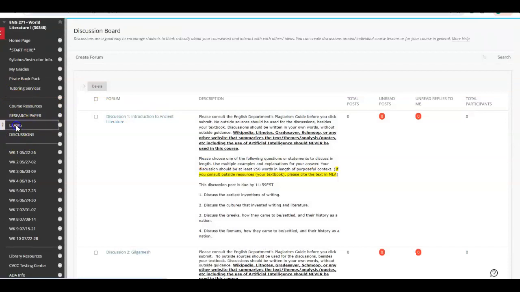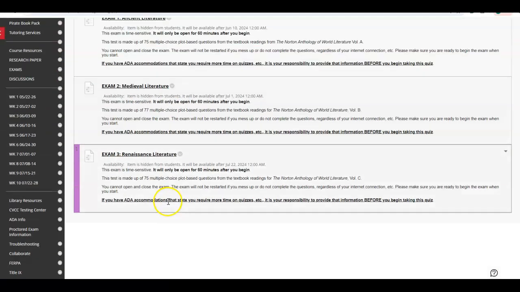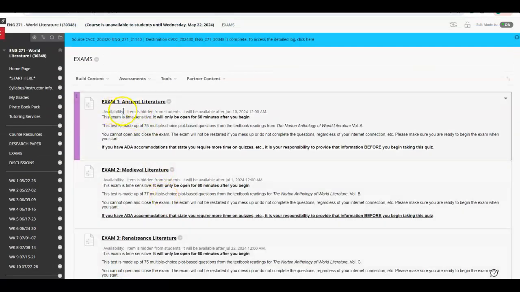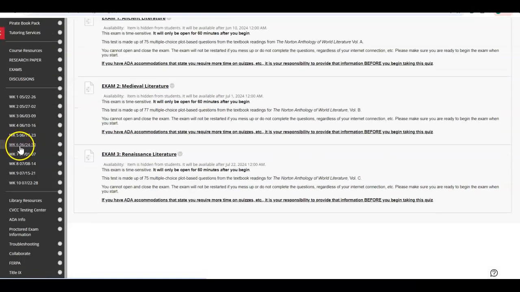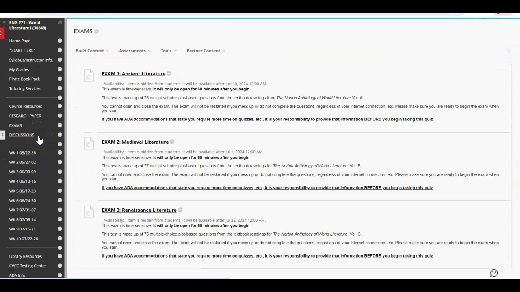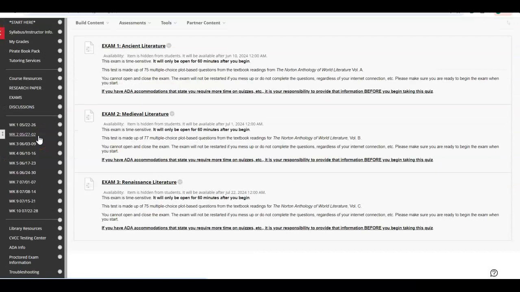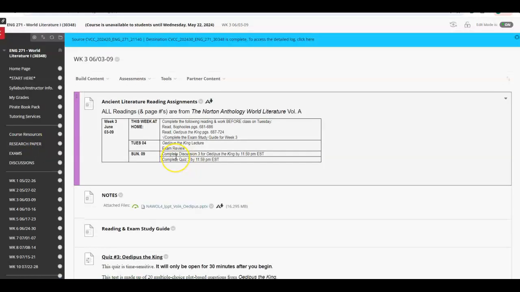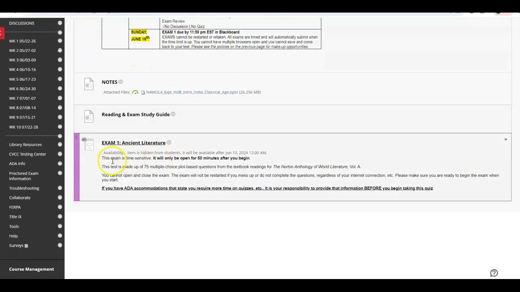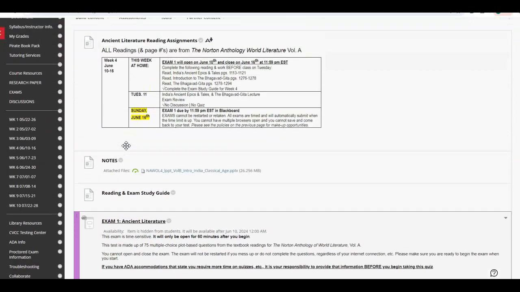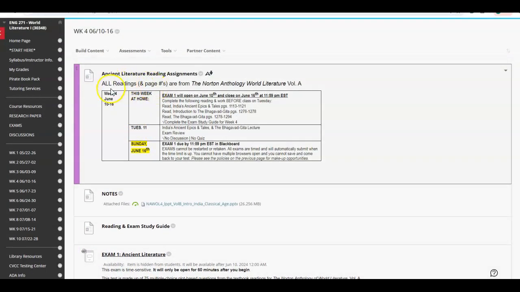Also on this sidebar are your exams all listed. Okay, and notice that these are hidden until the week that they're due, so they're not up until that Monday. But you can also find the exams in your course for the week that they are due. So you'll see here that you have a link to the exam 1, and each week you will see that you